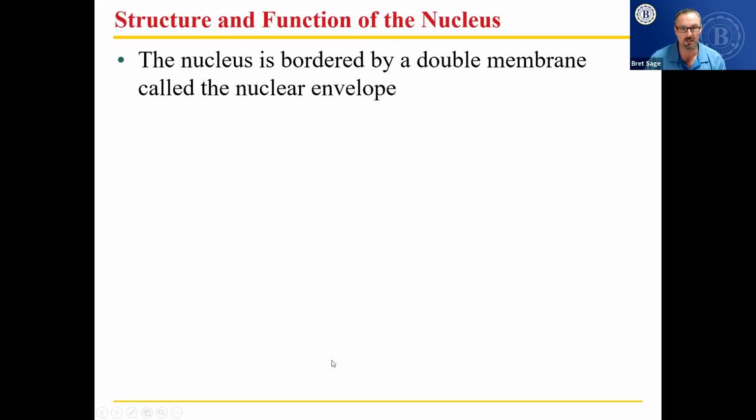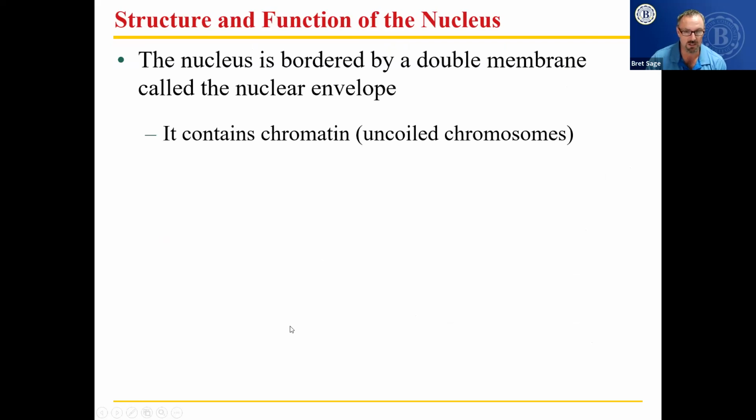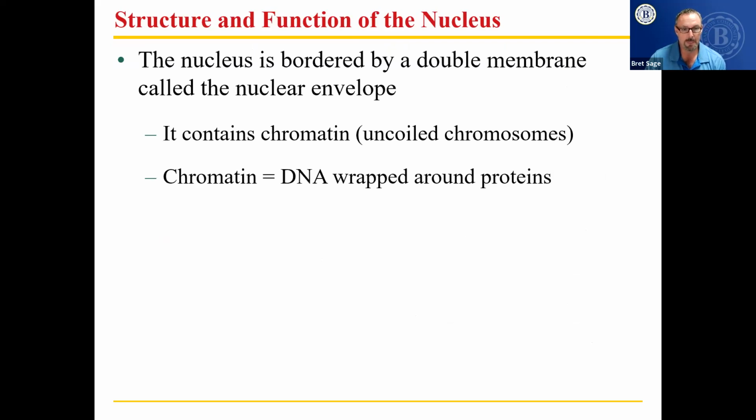The nucleus. The nucleus is bordered by a double membrane called the nuclear envelope. It contains chromatin, which is uncoiled chromatin. What is that? It's DNA wrapped around proteins. It makes it easier for it to condense down when you're going to do cell division, such as mitosis or meiosis. Chromatin is DNA wrapped around proteins, as I said.